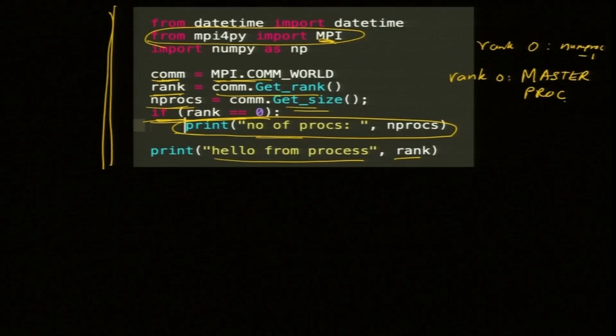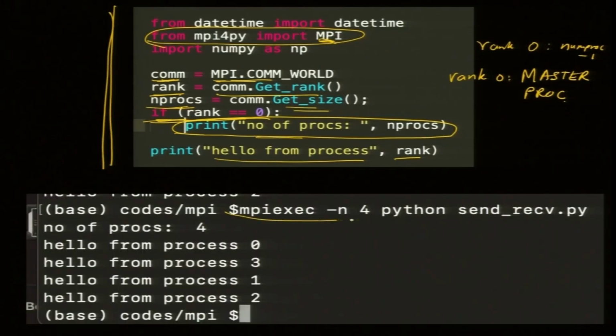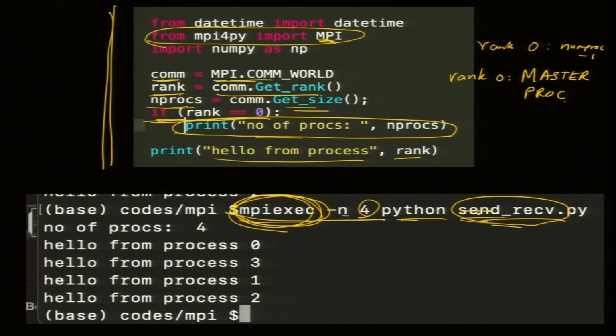When I run it by mpiexec -n 4 python send_receive.py, this is the name of the file, do not worry about it. Remember mpiexec is the first one, this is a command, the executable, which will take the file name and execute. Minus n 4 is the number of processors, 4, and then python and the file.